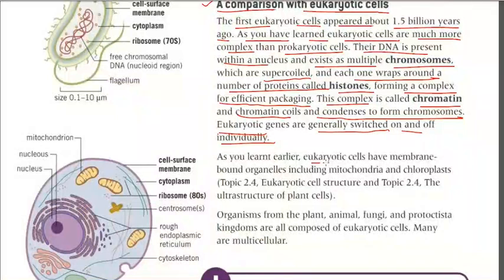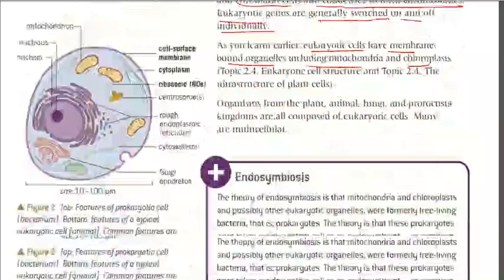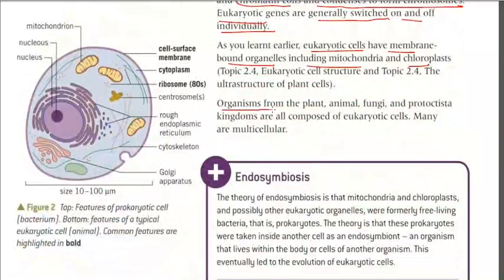As you have learned, eukaryotic cells have membrane-bound organelles, including the mitochondria and the chloroplast. We have already discussed the ultrastructure in the previous chapter. Organisms from the plant, animal, fungi, and protoctista kingdoms are all composed of eukaryotic cells. Many of them are multicellular organisms.